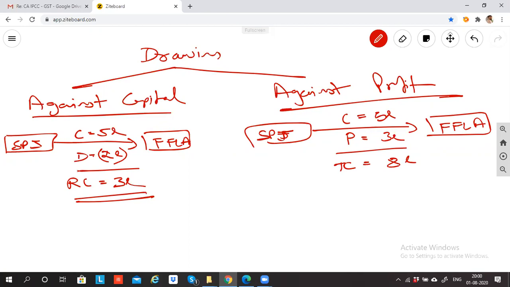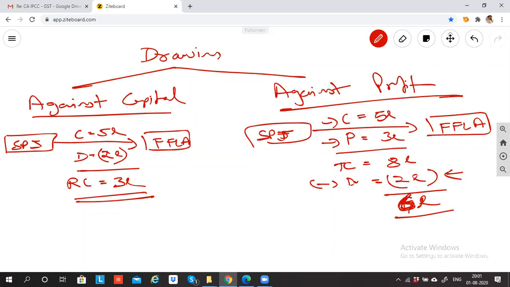Will he withdraw from profit or from capital? Obviously from profit, because whatever profit you earn, you want to enjoy it. The owner withdraws 2 lakh, so the balance is 6 lakh rupees. This 2 lakh which is withdrawn is drawing against profit.